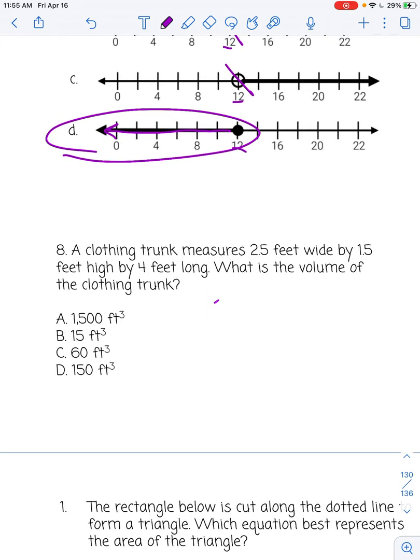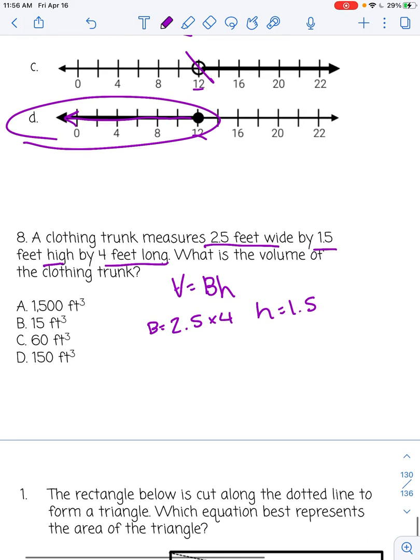Okay, number 8. A clothing trunk measures 2 5/10 feet wide by 1 5/10 feet high by 4 feet long. What is the volume of the clothing trunk? Okay, so if we have volume, the clothing trunk would be a rectangular prism, so we're going to use our formula from your formula sheet, big B times H. Big B stands for area of the base. Our base is a rectangle, and I have a width, a height, which is this, and a length. So my area of the base is going to be 2.5 times 4, and then my height equals 1.5. So this is big B.